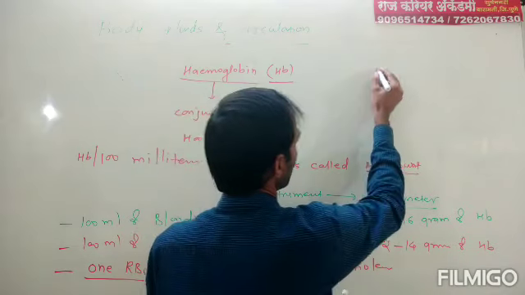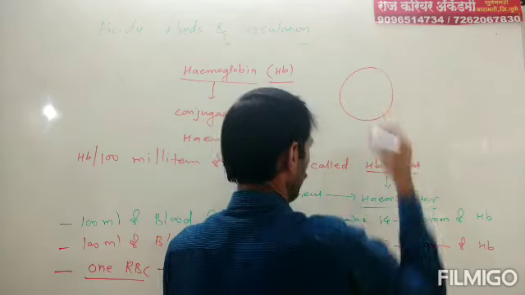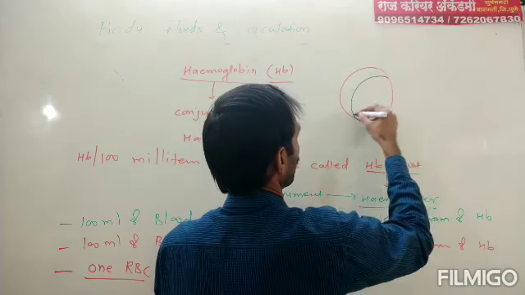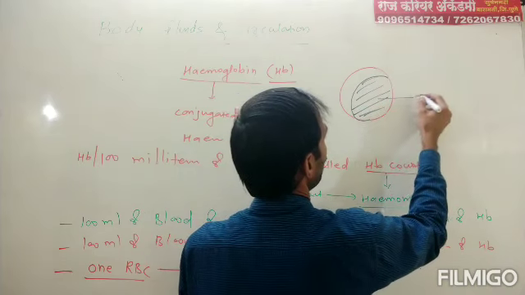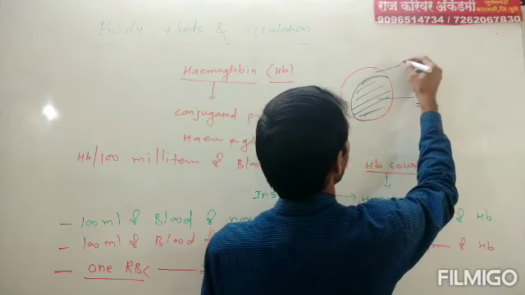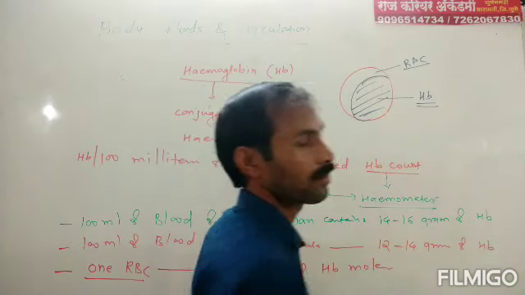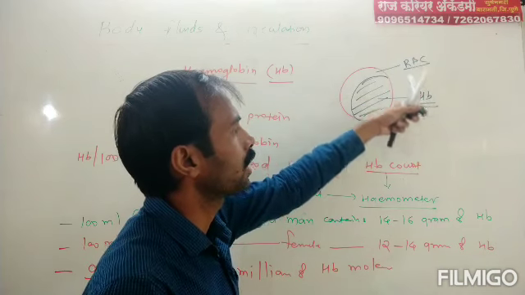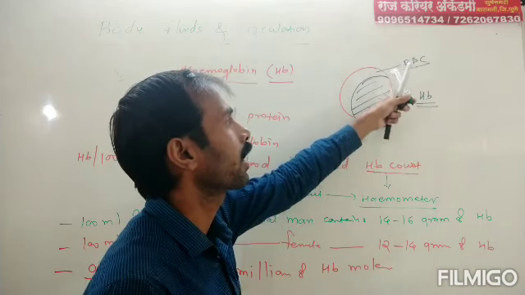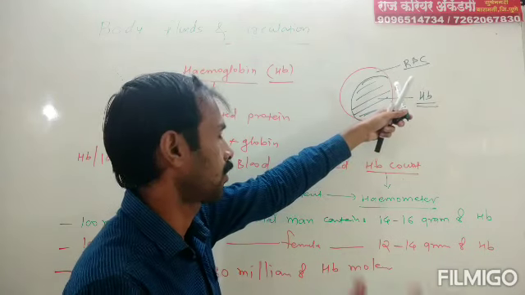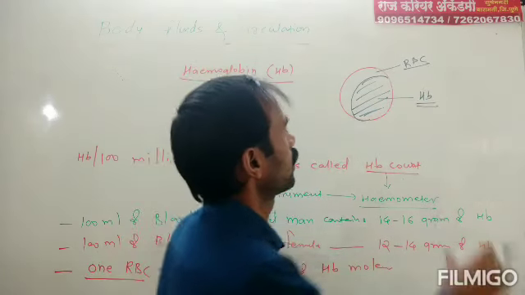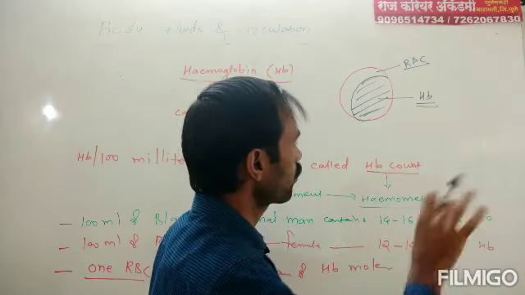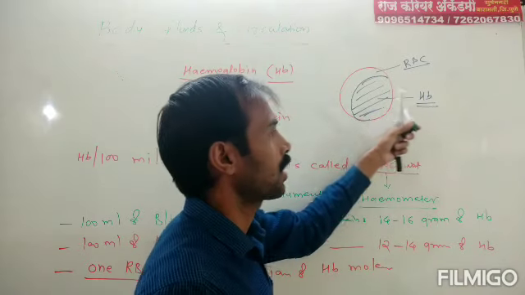Suppose this is the RBC, and HB is present here. This is the HB, and this is RBC, a red blood corpuscle. HB means hemoglobin. HB is always present inside red blood corpuscle. In the last lecture, on types of blood cells, we have seen that there are 3 types of blood cells. From them, RBC is one. RBC does not consist of a nucleus. Instead of nucleus, hemoglobin is present in RBC.